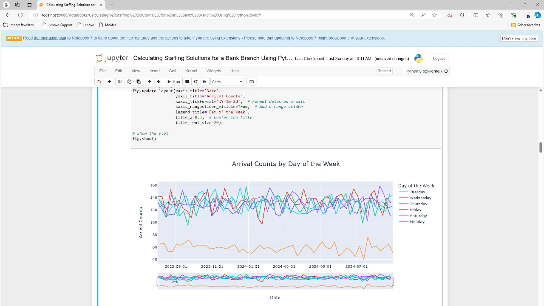And we have a slider here, so we can go ahead and move this over and zoom in. This chart is interactive. We can go ahead and zoom in to the left and to the right and focus what we're viewing over here. And of course, we have the pop-up, so when you mouse over this, you see all the details. You see the arrival counts. You see the day of the week is colored a specific color, right? And you see in the tooltip the date, the day of the week, and the counts of the items.